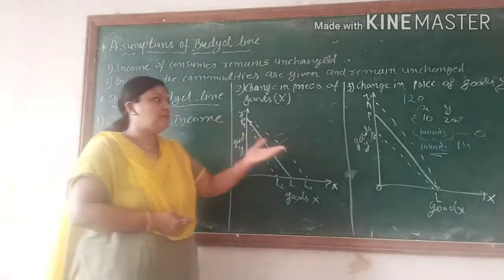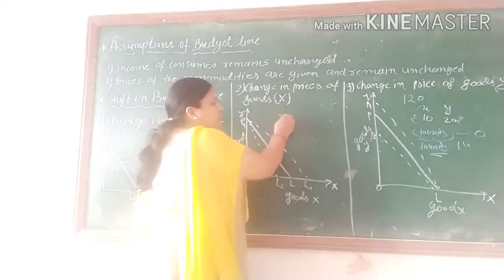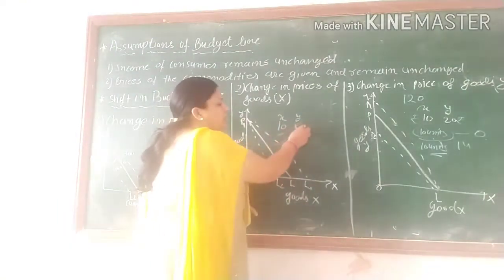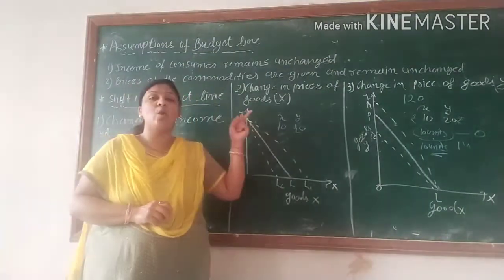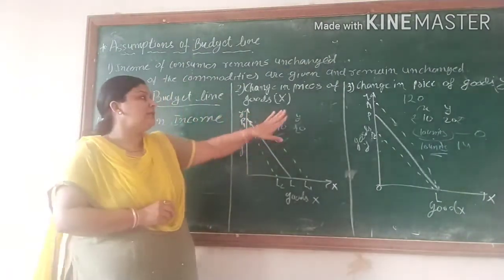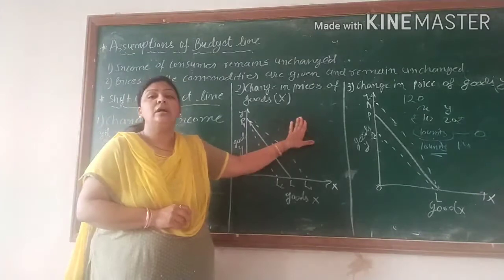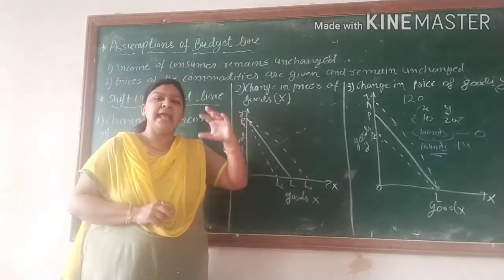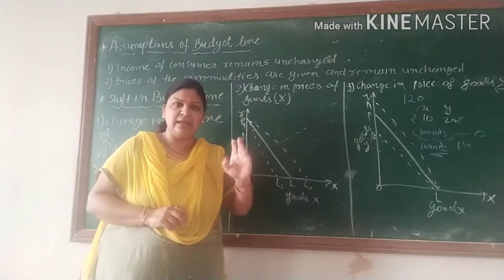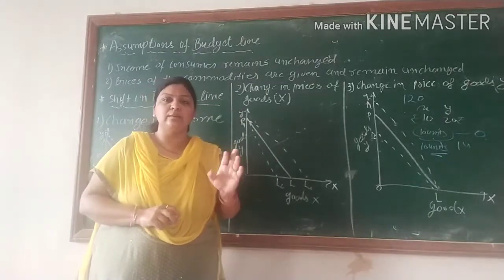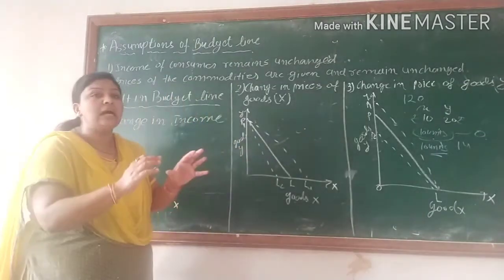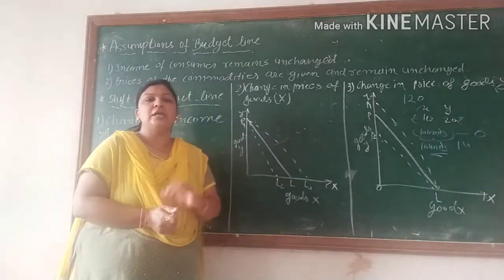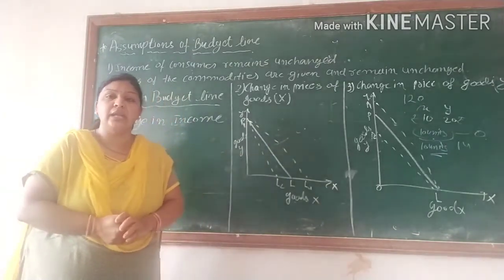Let us take the example: X unit is 10 rupees and Y unit has a price of 20 rupees. So that price should be constant. It means it should not change. हमने बोला है X अगर 10 में मिलेगा तो 10 में ही मिलेगा, Y 20 में मिलेगा तो 20 में ही मिलेगा. No change between the price of X and Y. These are the assumptions.